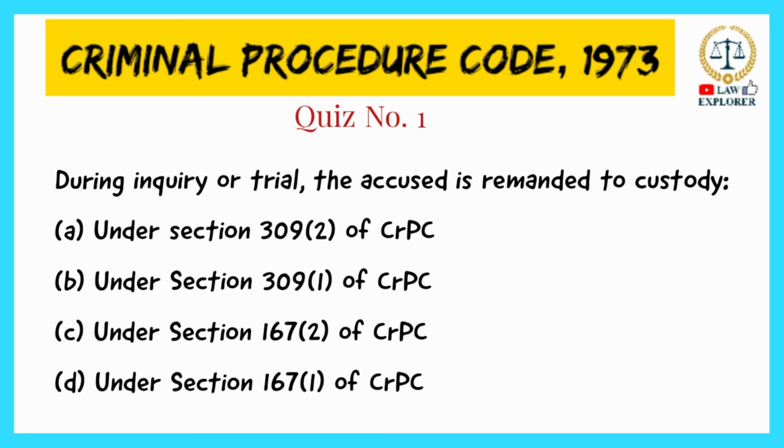During inquiry or trial, the accused is remanded to custody under which section? The accused is remanded under section 309 subsection 2 of CRPC. So option A is the right answer. Section 309, as we have seen in the previous question, is titled power to postpone or adjourn proceedings. Section 167 is procedure when investigation cannot be completed in 24 hours.